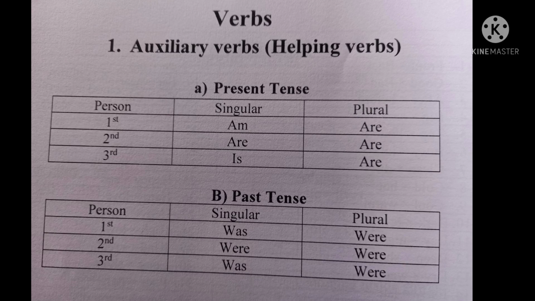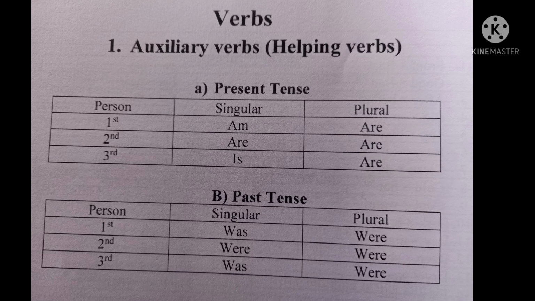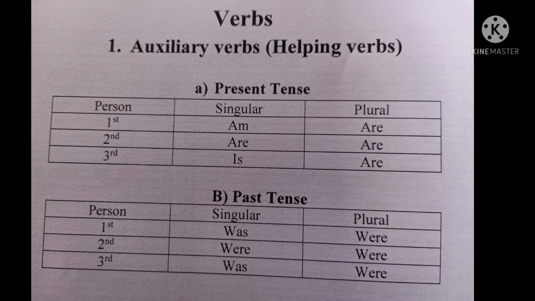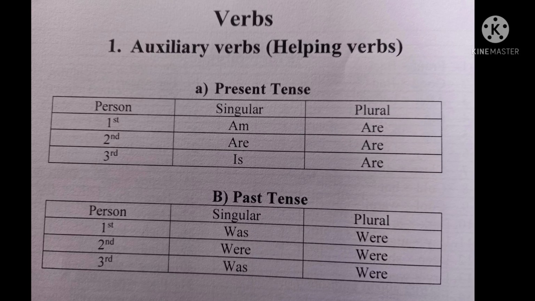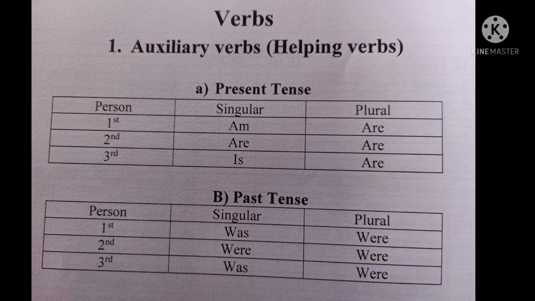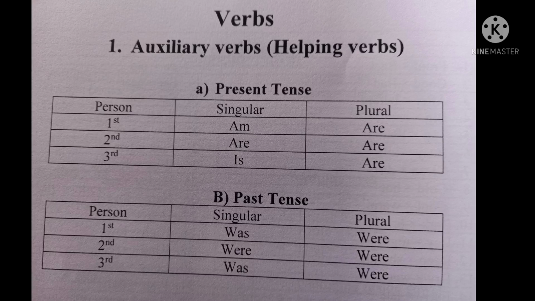In any language, words are spoken or written within 3 persons, that is first person, second person, and third person. The same way, we have numbers in the verbs.